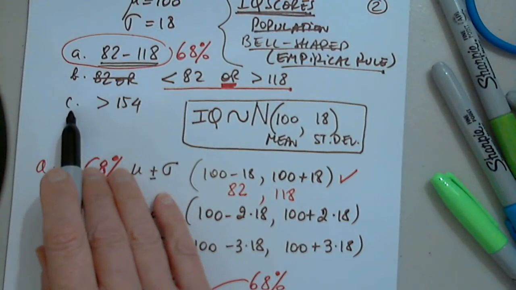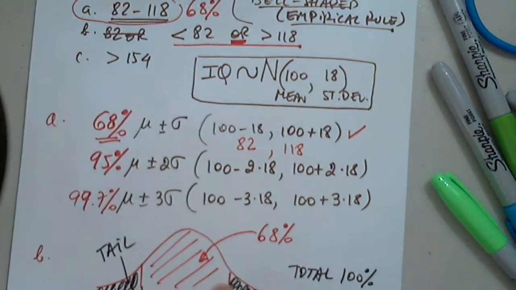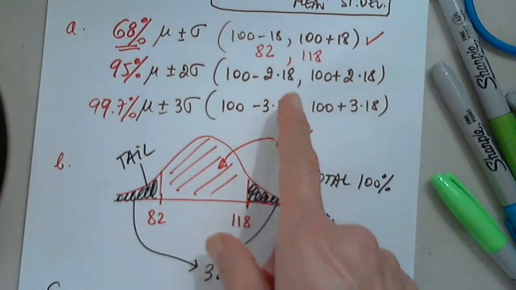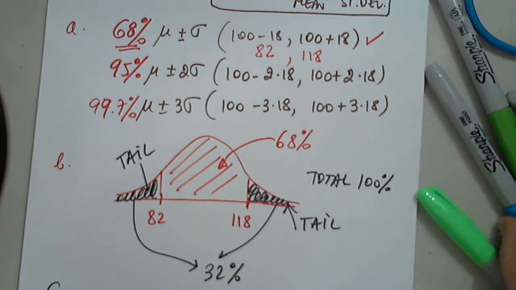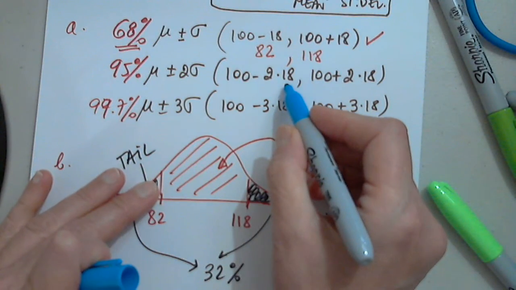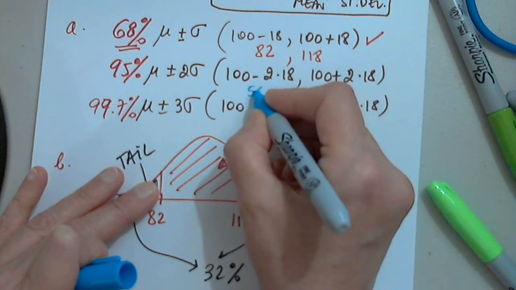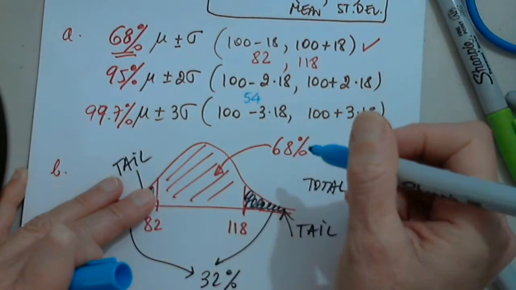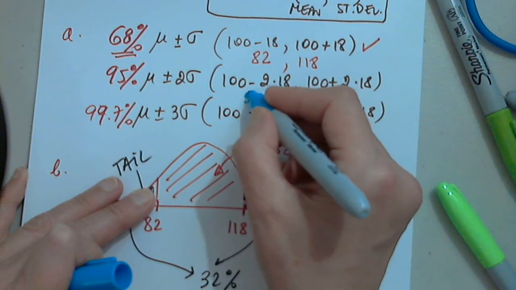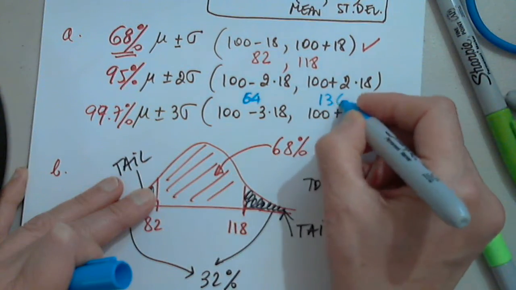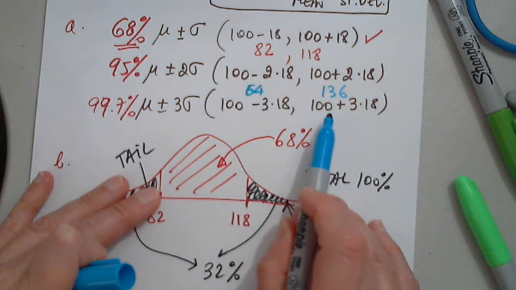Now they're asking what is the percentage for greater than 154. I have no idea where 154 is yet, but I will. So I will determine my numbers here. What do I have here? I have 100 minus 36. And is that 54? 36, 64. So that's 64, and this is 136. Okay, what about this one?